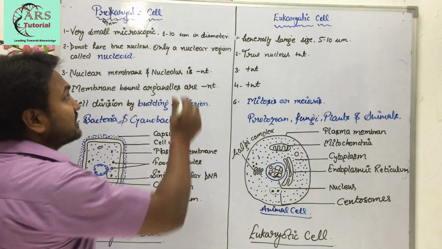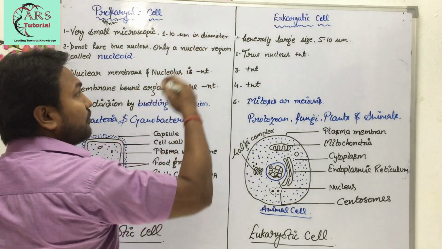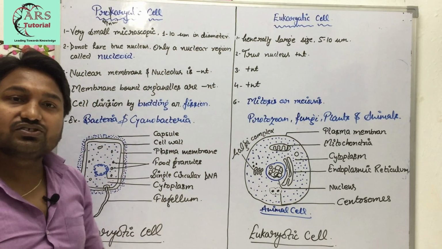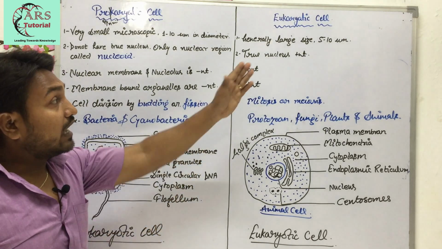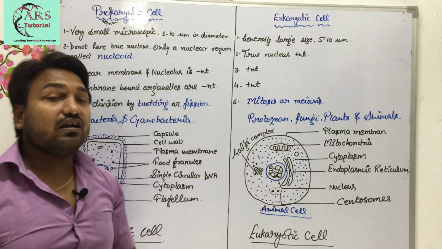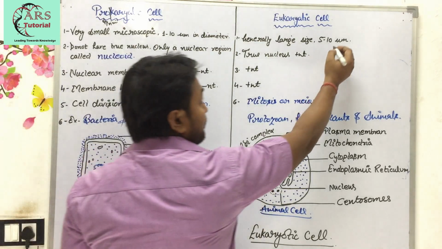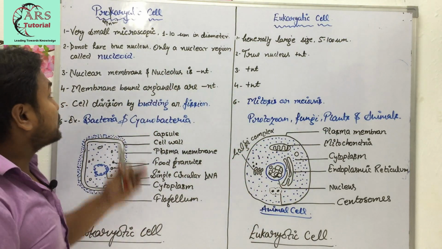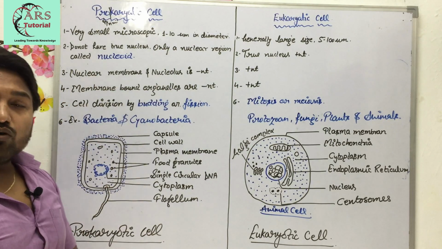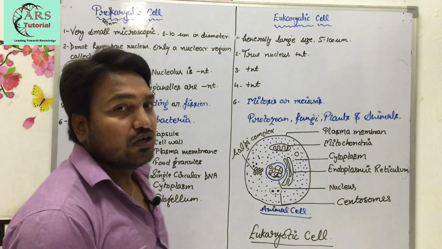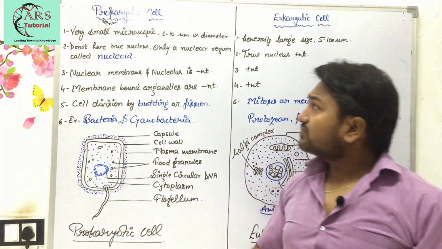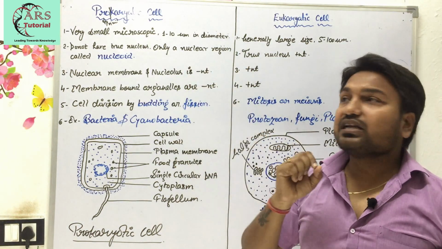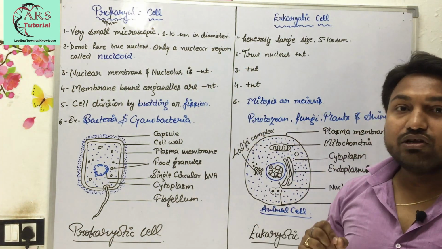Whereas eukaryotic cells are generally large, having a size of 5 to 100 micrometer. The next point: they do not have a true nucleus, meaning in prokaryotes the true nucleus is absent and there is only a nuclear region which is known as nucleoid.